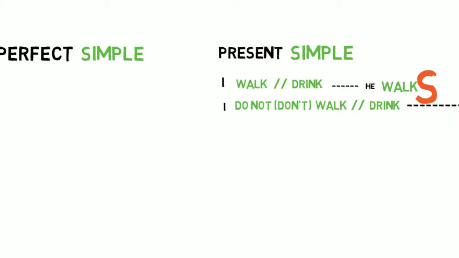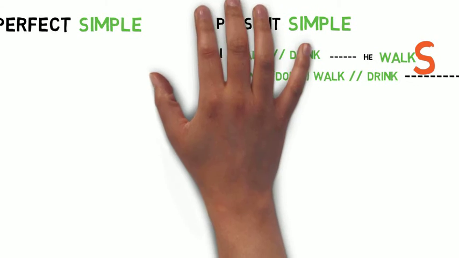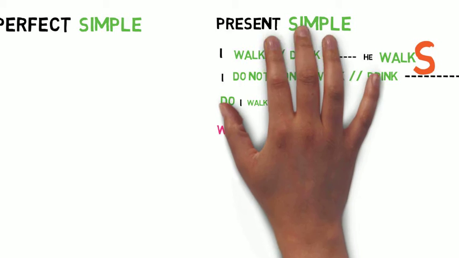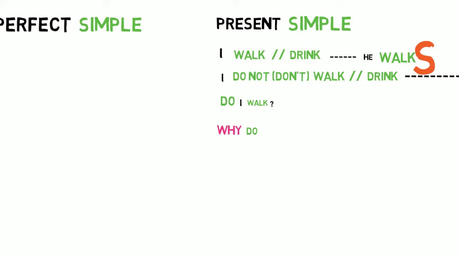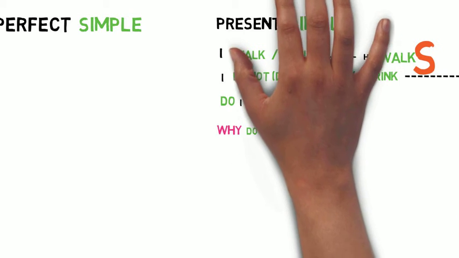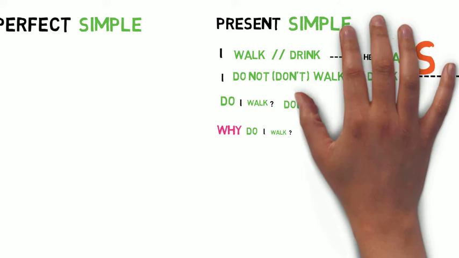Now, how could you ask questions? You might either start with your verb by saying do I walk, do I go, do I wait? Or you might start with a question word by saying why do I go, why do I wait? And the same goes for the third person singular. So very simple, very easy, right?